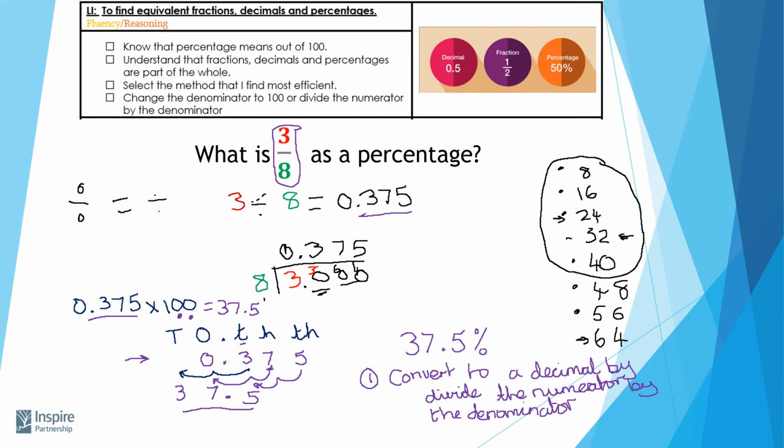Then I take my answer, and step 2, I multiply it by 100. And then my last step, step 3, my answer is added in front of a percentage sign. And there I have my percentage.